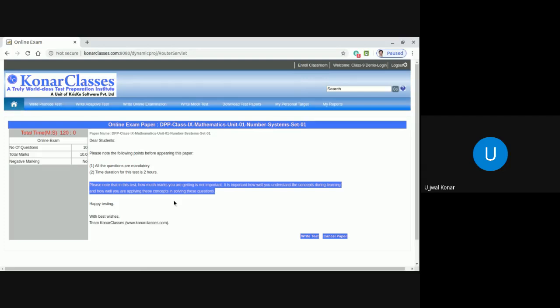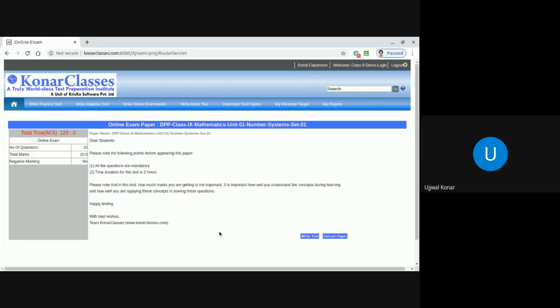And whatever questions you get in this DPP will help you in two ways. First, it will help you make a good score in your board examination, and also it will help you make your foundation very strong, so that it will help you prepare for different engineering, medical and science entrance examinations in future. Not now, you are in class 9, but 2 years down the line, you need to prepare for these examinations, and it will help you.